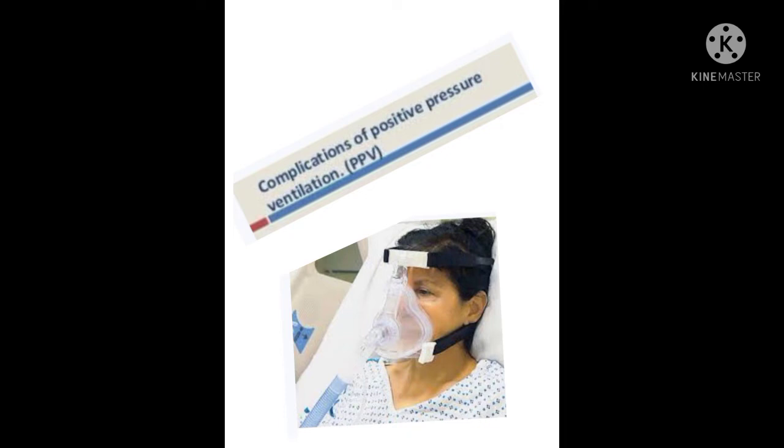Ventilator-associated pneumonia is pneumonia that occurs 48 hours or more after endotracheal tube intubation. It occurs in as many as 27% of all intubated patients, with half of the cases developing within the first 4 days of mechanical ventilation. In addition, patients who develop ventilator-associated pneumonia have significantly longer hospital stays and higher mortality rates than those who do not.